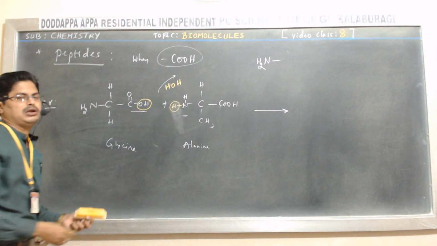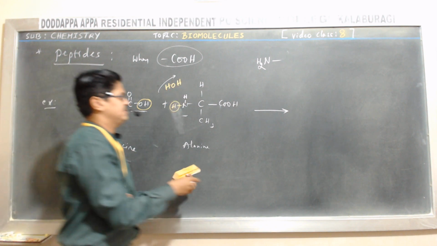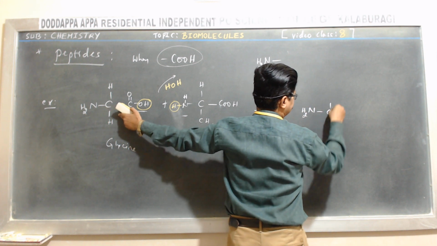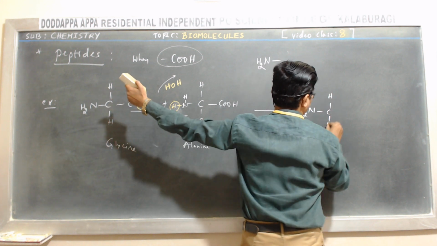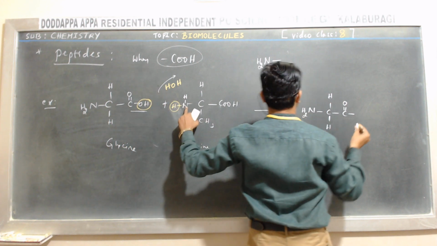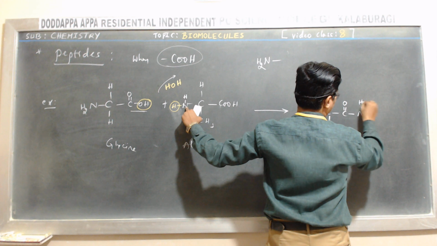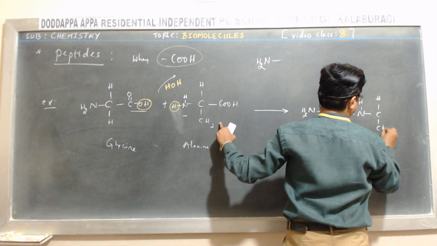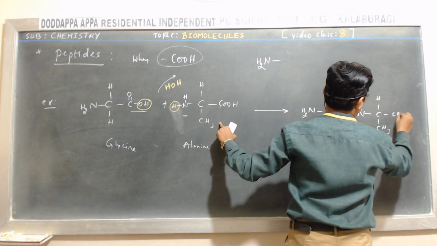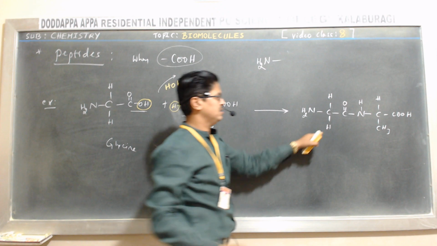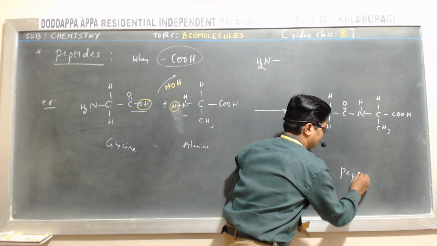HOH, that is a water molecule, H2O. Then what is left? NH2CH2, C double bond O. It links with the nitrogen of another amino acid, CH(CH3)COOH. So this is what is called a peptide.